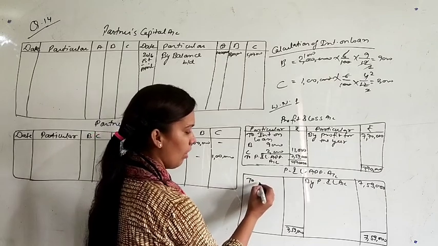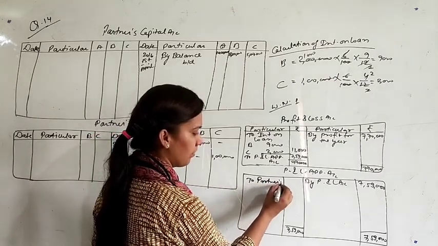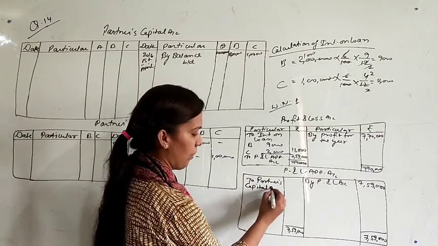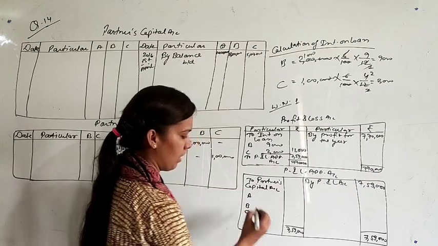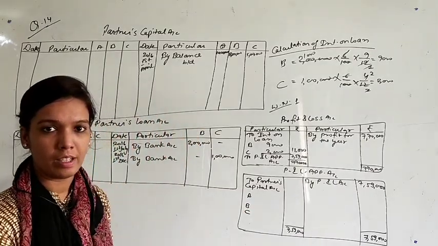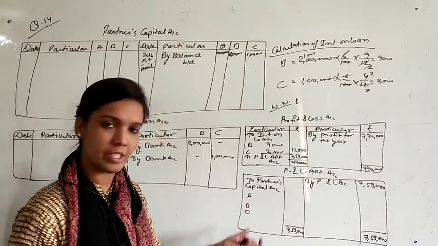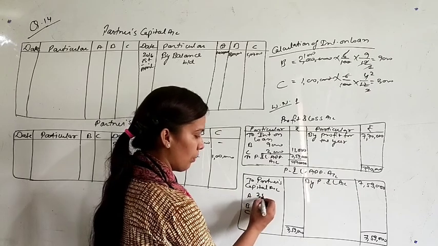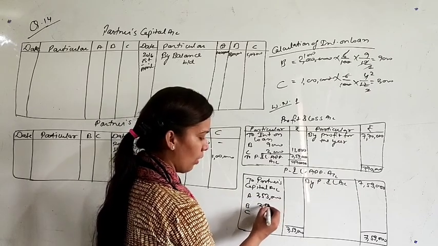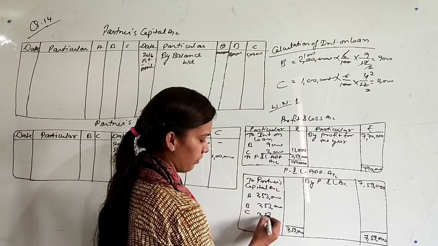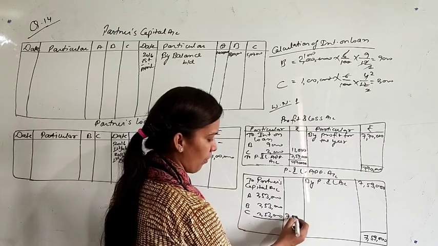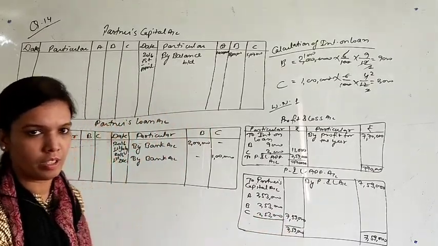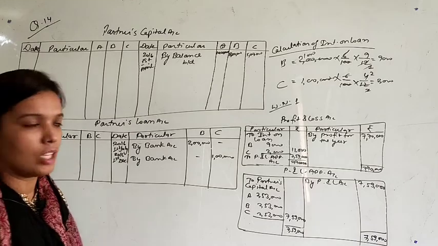Now two partners, capital or current, you don't have current account balances, so just write down partners capital account A, B and C. We don't have any ratio also in which they will share their profits and losses, so we will share equally. 7,59,000 divided by 3 because we have 3 partners, so the profit for each partner will be 2,53,000. So total profit 7,59,000 will be distributed among the partners, 253, 253, 253. This will be the share of each partner.